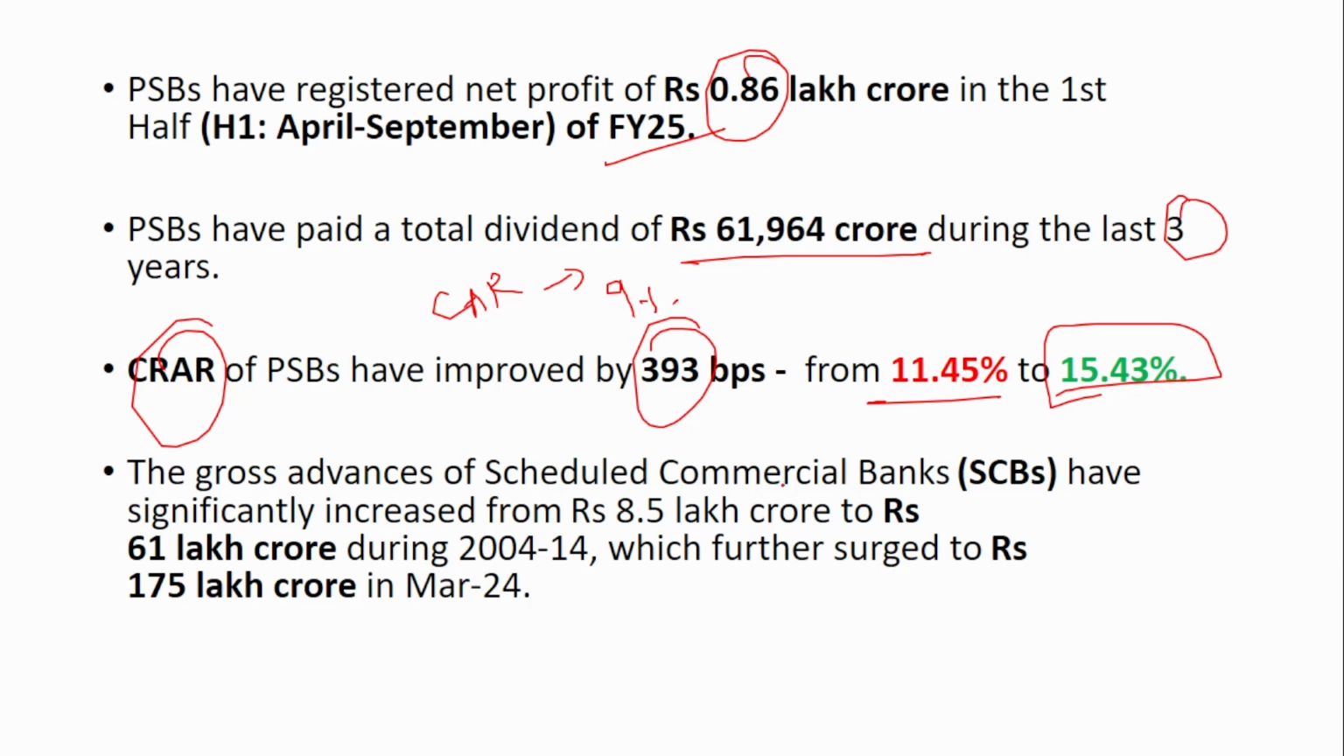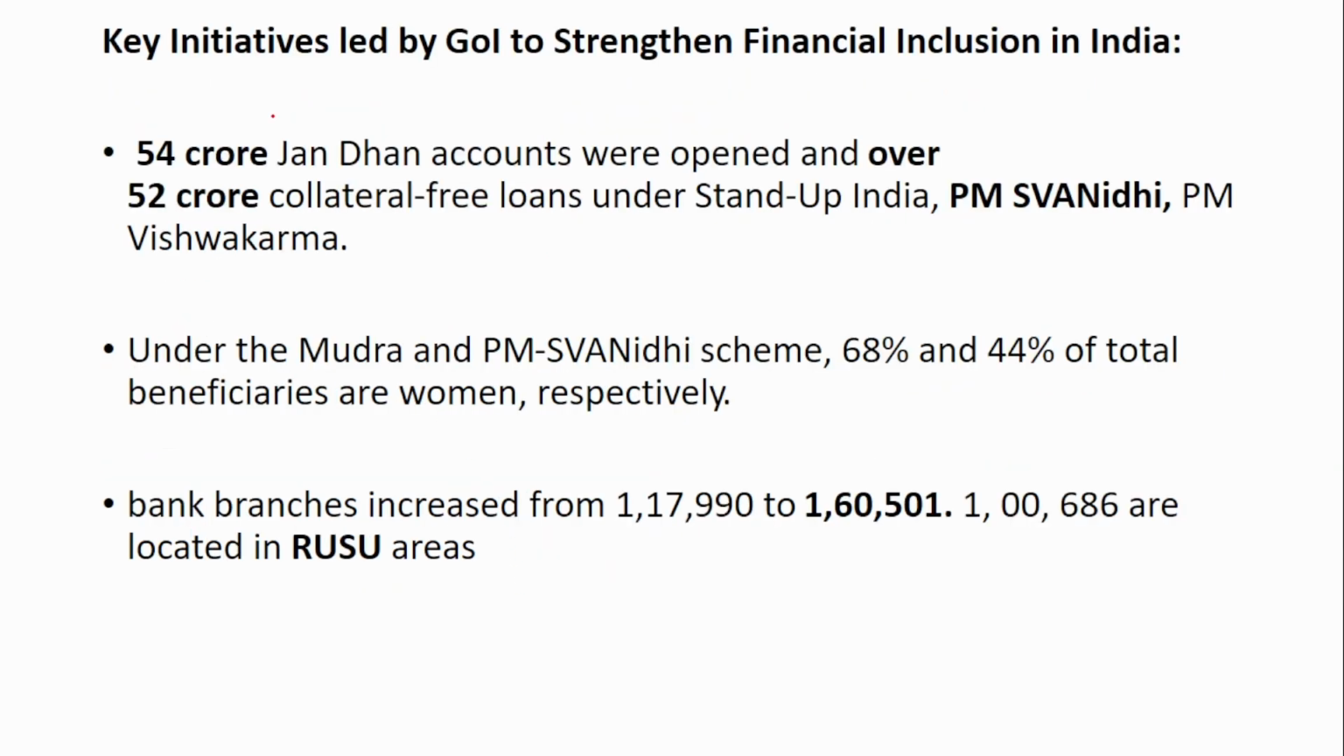The gross advances of the scheduled commercial banks have increased from 61 lakh crore during 2004-14 to 175 lakh crore in March 2024. So if you see the key initiatives led by the Government of India to strengthen financial inclusion, it is the introduction of the Jan Dhan accounts. Around 54 crore Jan Dhan accounts have been opened, and over 52 crore collateral free loans were provided under Stand Up India, PM Swanidhi and PM Vishwakarma.